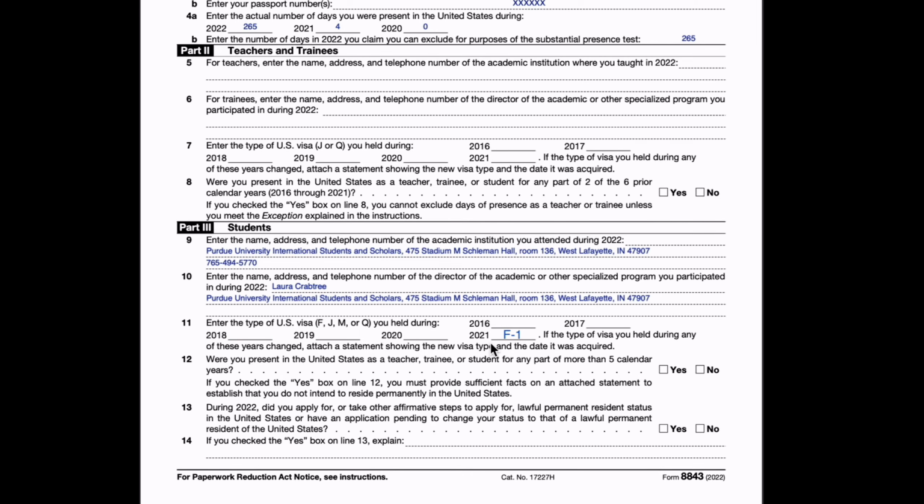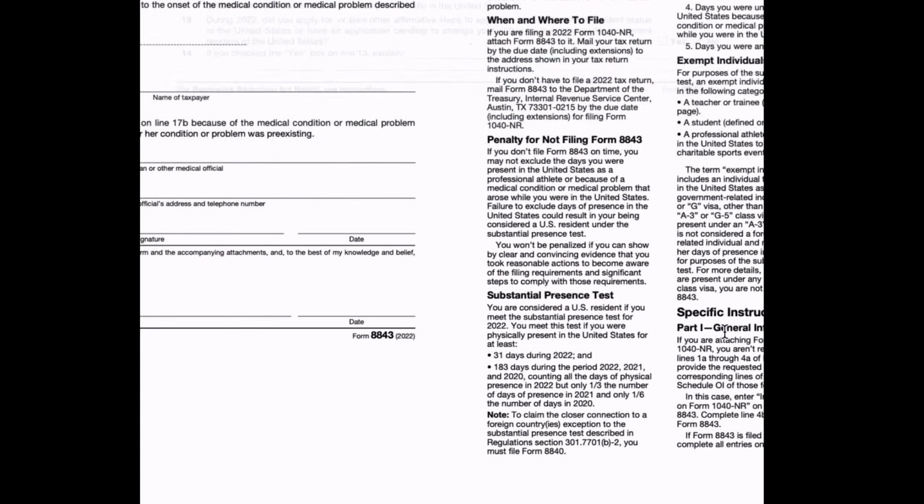So the 12th line is, were you present in the US as a teacher, trainee or student for more than 5 calendar years? It should most probably be no. So tick this box. In the 13th question, they ask, did you apply for any resident status or to change your status to a lawful permanent resident? So again, it should be no. We will move to the next page.